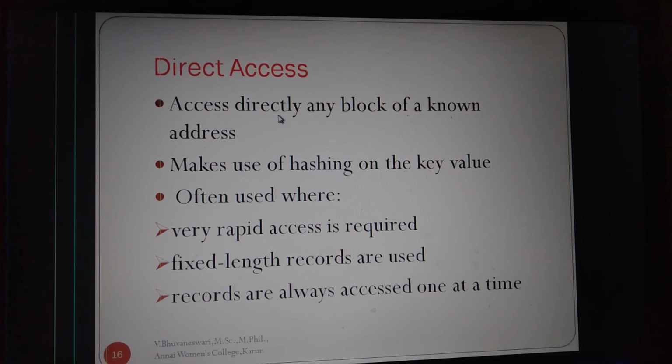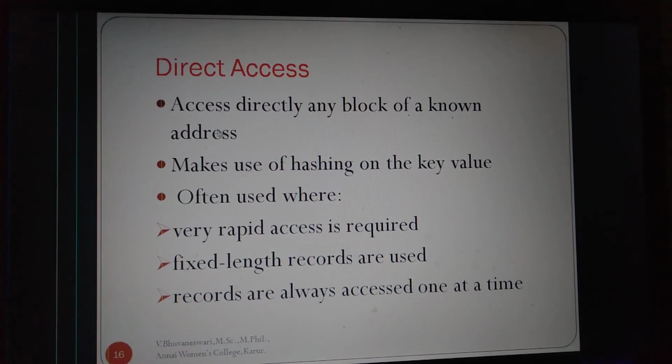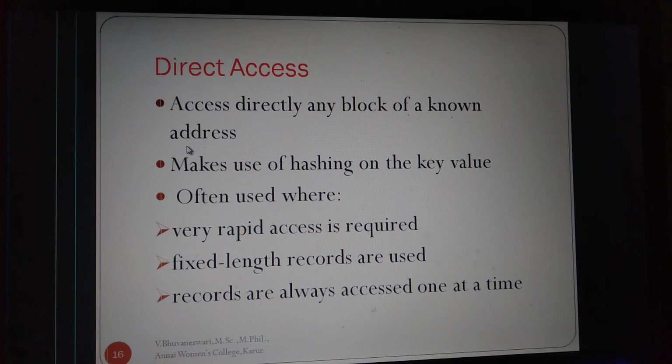Direct access, the direct access directly reaches a block by its known address. In the sequential order, the memory blocks are stored one by one. In direct access, the component of our program will be stored in a direct memory address, which is free or which is suitable. Makes use of hashing on the key value, often used where very rapid access is required. Fixed length records are used here. Records are always accessed one at a time.